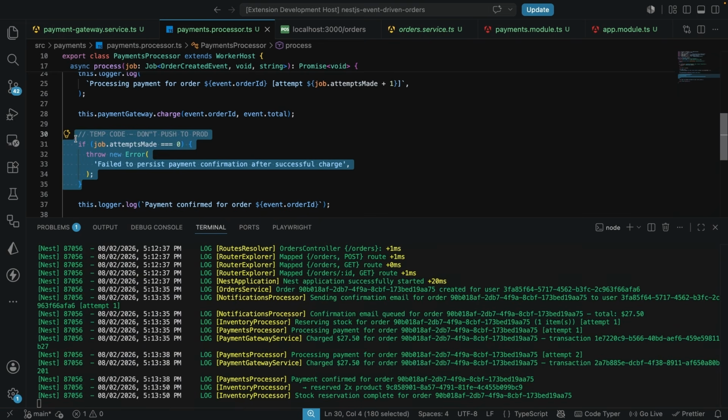So this could be something else that failed. As I said earlier, maybe updating an order's logic, or maybe some logic here failed. And because the logic here failed, BullMQ added this back to the queue, and the user is getting billed twice for the same order. Now let's also double check BullMQ.